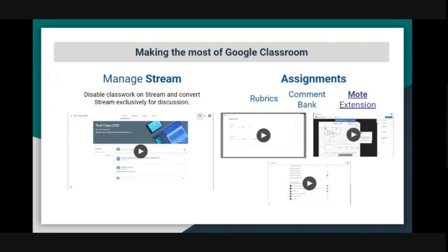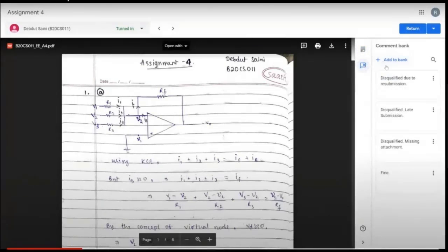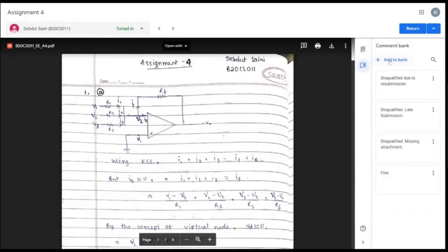The second feature is comment bank. We have covered this briefly in the last workshop as well. So we know that when we are evaluating any assignment and we've gone to one student's work, you see that there is this option of comment bank here. Right? And there are some comments which you frequently use. You can add these to the bank, and you can add a new comment as well.